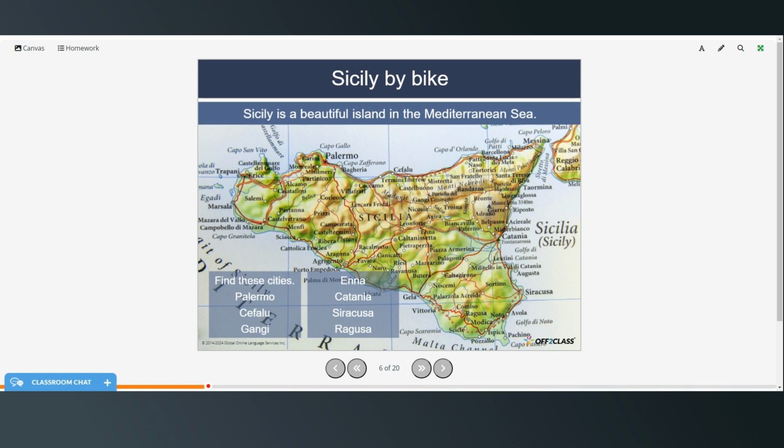So first it says find these cities: Palermo, Cefalù, Ganji, Enna, Catania, Siracusa, and Ragusa. See if you can find those places on the map. You can pause the video while you look for those and then restart when you're ready to continue.